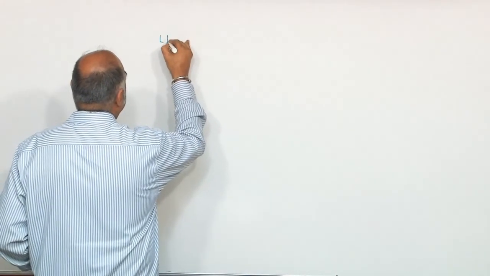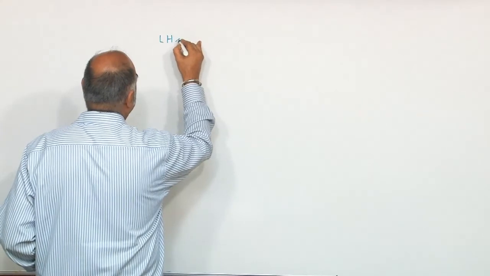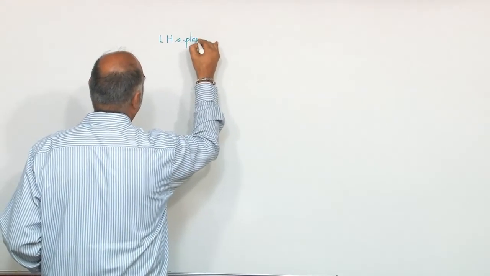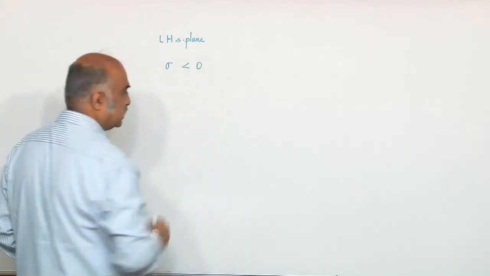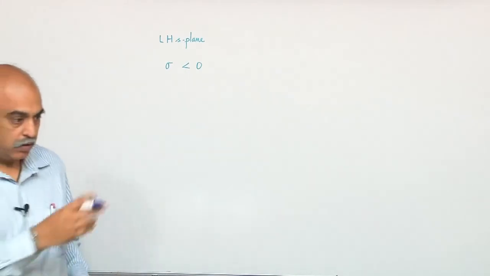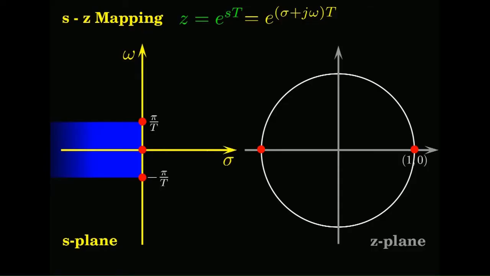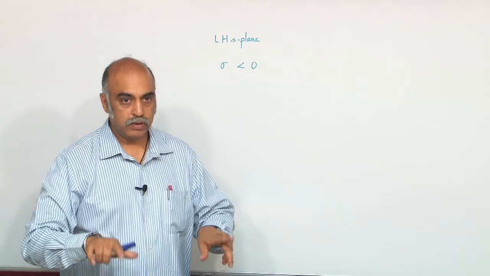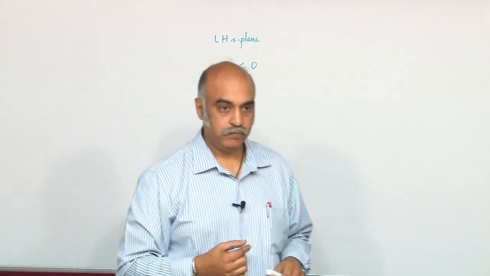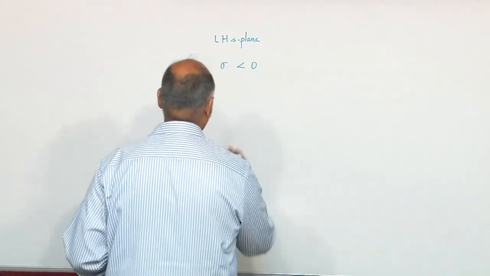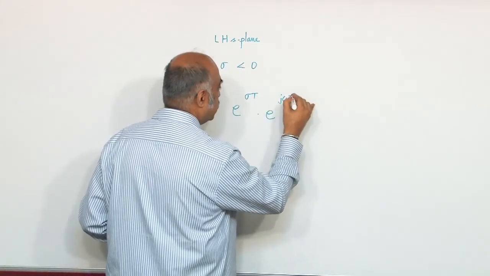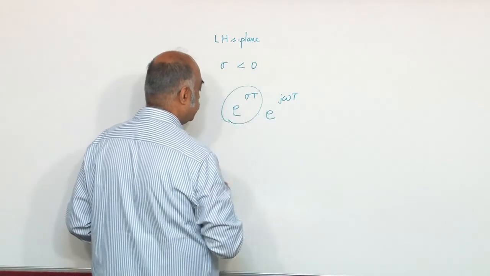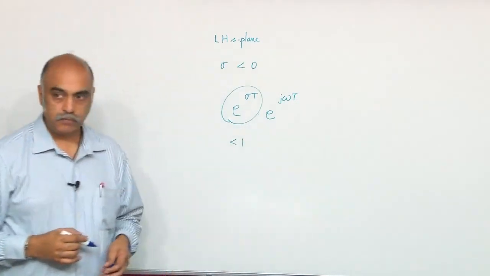So, LHS, left half of S plane, sigma is negative, less than 0. So, what does it mean there? E power, it will be within unity, the radius part, e power sigma t e power j omega t. So, this part will become less than 1.